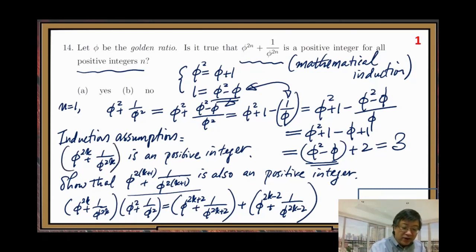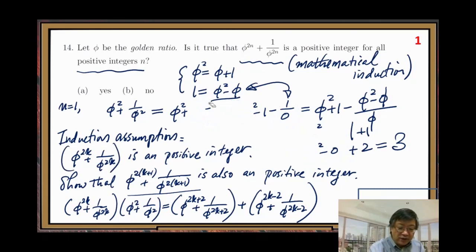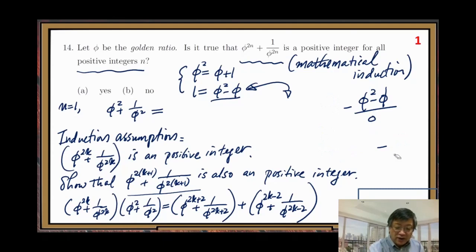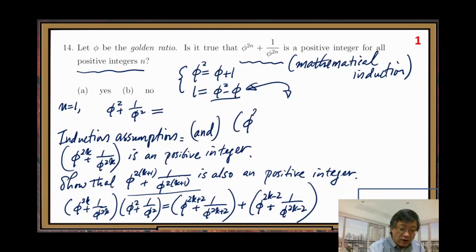For your mathematical induction, let me erase the base part. I think you can easily recover it, or you just take your notes. I need some space here. The mathematical induction, this is a positive integer. And when we make the assumption, can we also make another one?